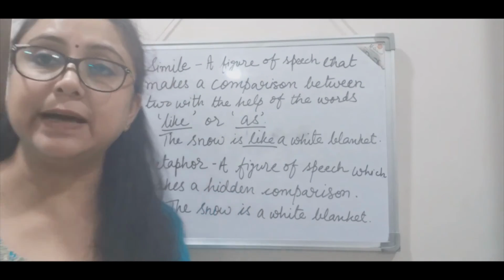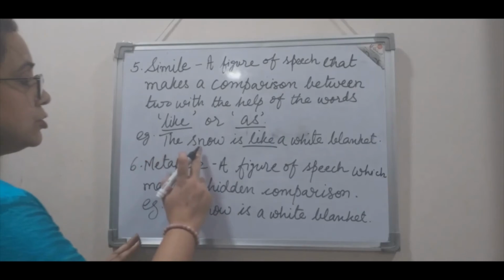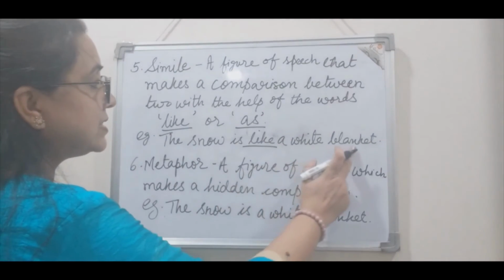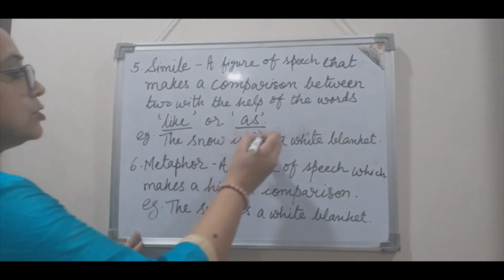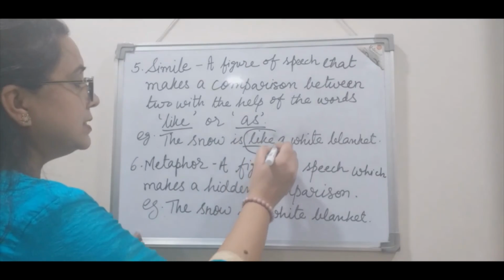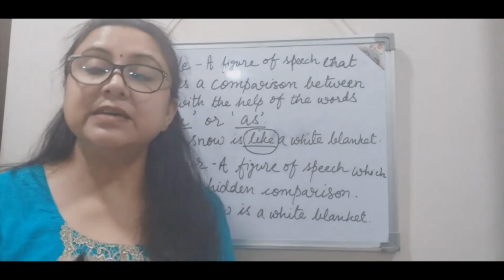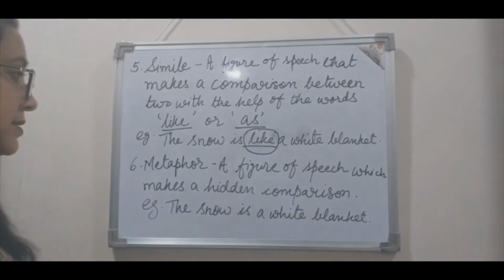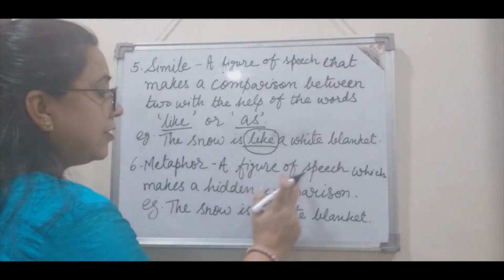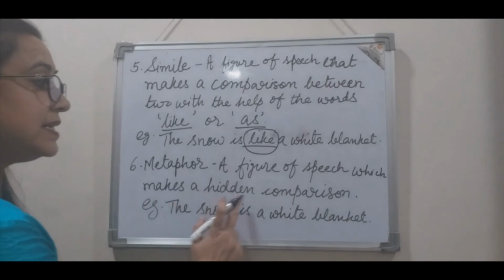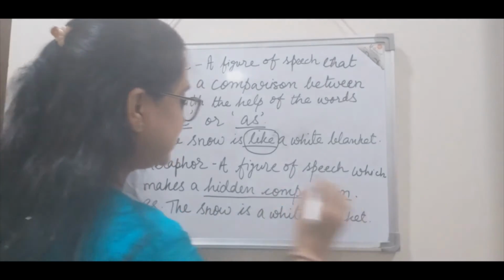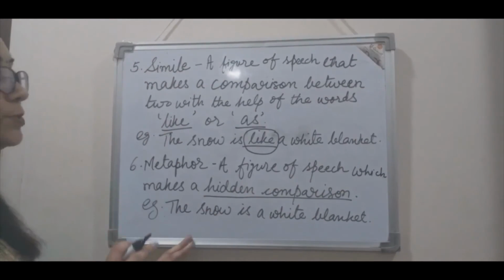Where both the things are mentioned. Like, the snow is like a white blanket. Fine. So here we are using the word like. Whereas in metaphor, there's a direct comparison made. It's a figure of speech which makes a hidden comparison, right? So this is the basic difference between the two.